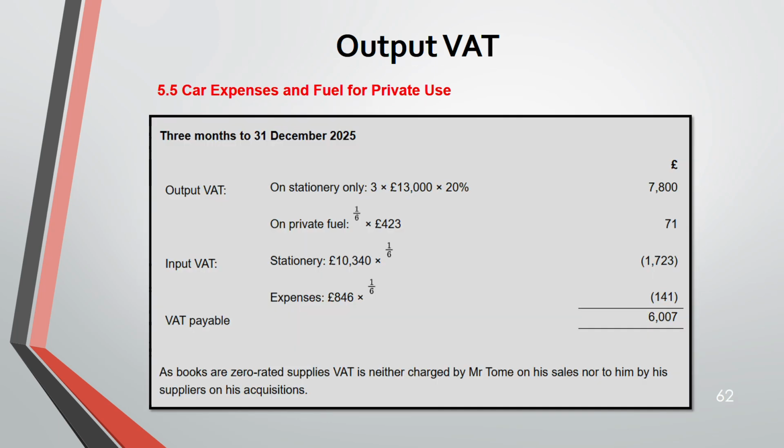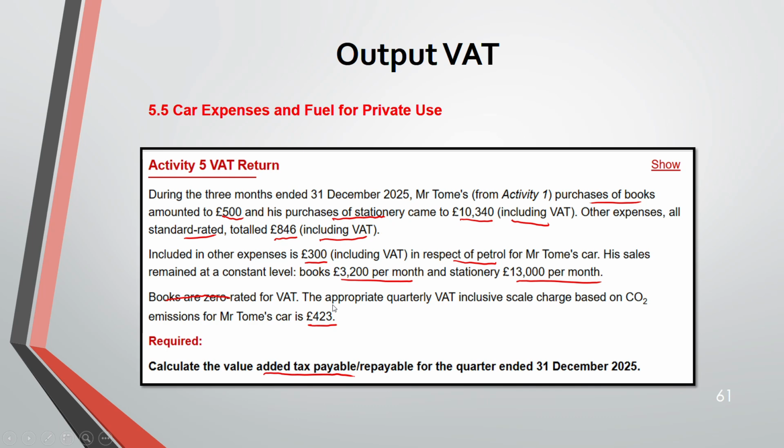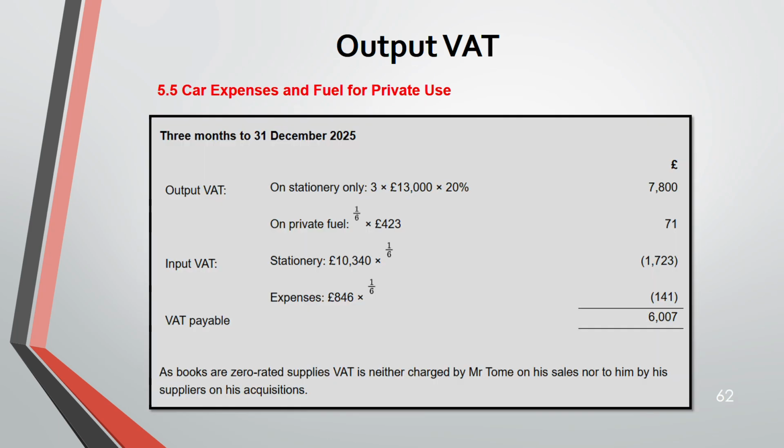So you have to calculate output VAT first. You see it is 13,000 per month. How many months are there? It is for 3 months only. So 13,000 into 3 into 20% you have to take.